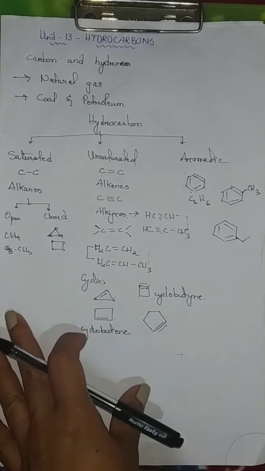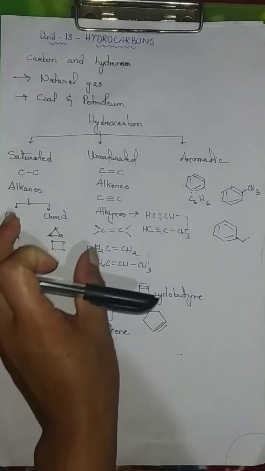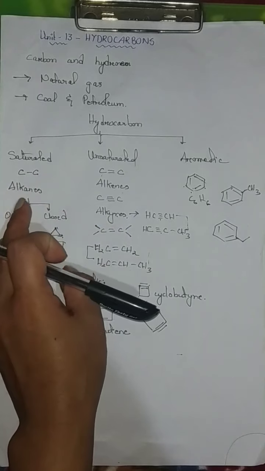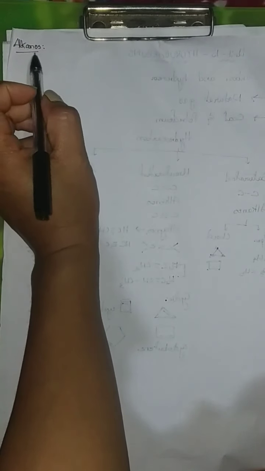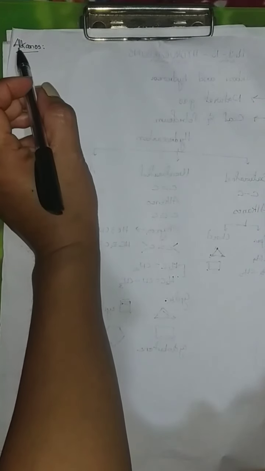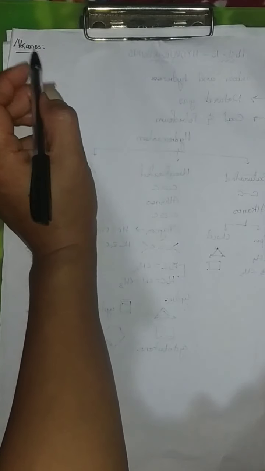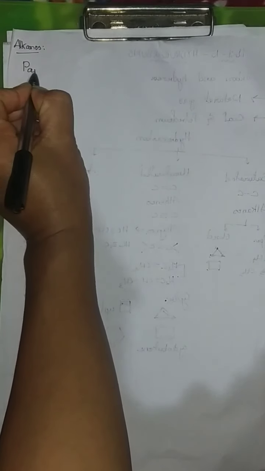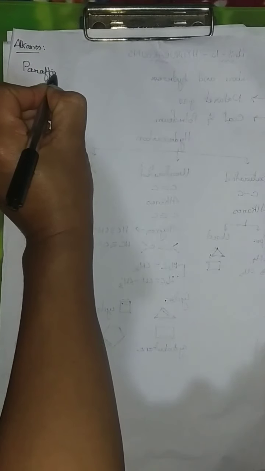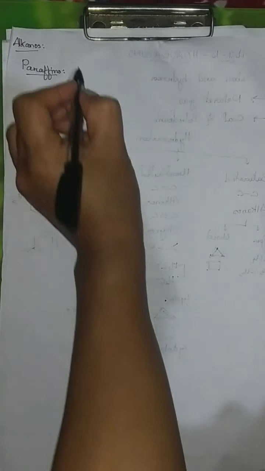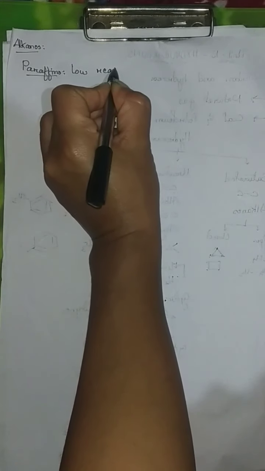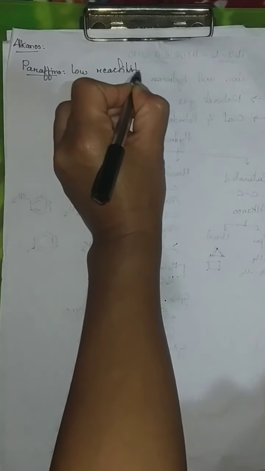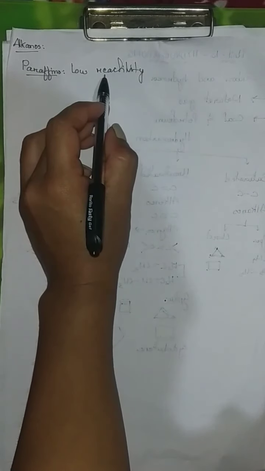Now, first let us study the first classification, that is our saturated hydrocarbons, that is alkanes. Now, what are alkanes? Let us check. The saturated hydrocarbons, alkanes. They are also known as paraffins. Why? Because of their low reactivity. They are known as paraffins because of their low reactivity.